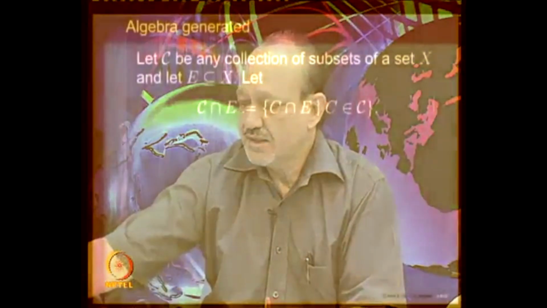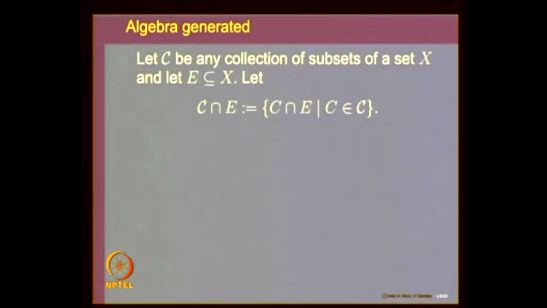So let us take C, any collection of subsets of a set X, and let E be a fixed set in X. Let us write C intersection E to be the collection of sets of the type C intersection E, C belonging to C. Note that C is a collection of sets and E is a set, so C intersection E is just a notation for all sets of the type C intersection E, and these are all subsets of the given set X. So the claim is that given any collection C and any set E, let us look at C intersection E and generate the algebra by this collection of subsets.